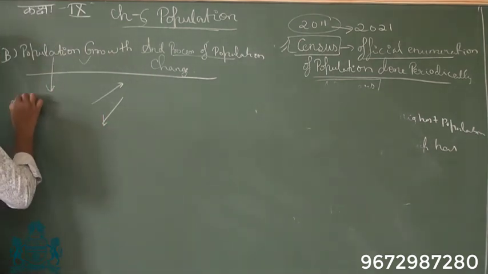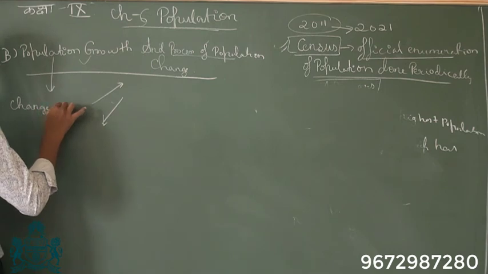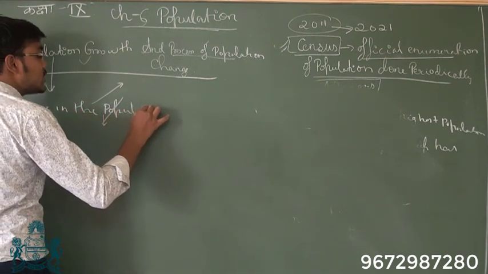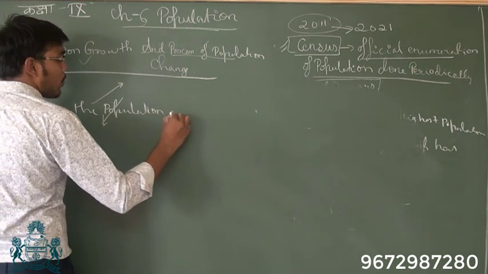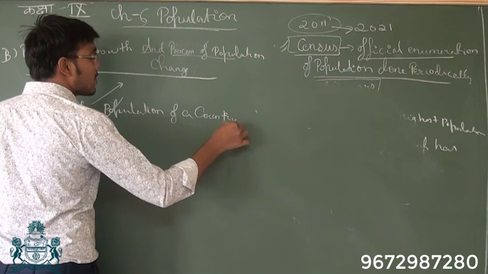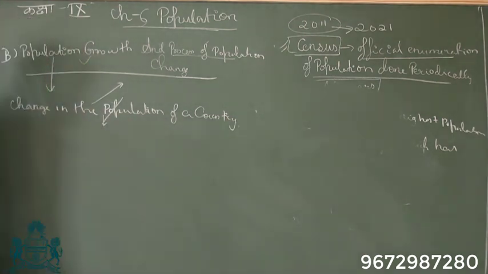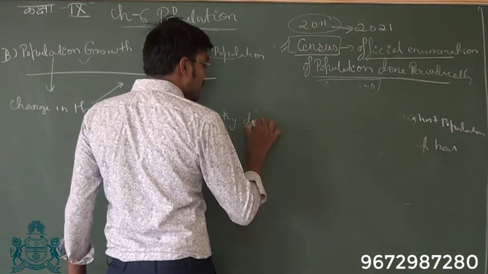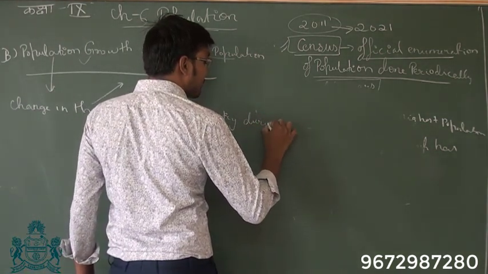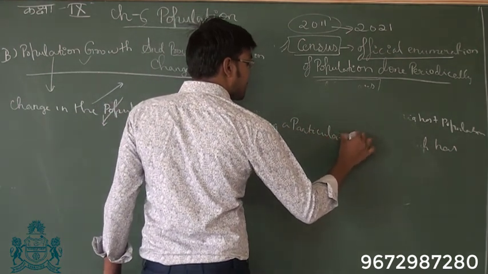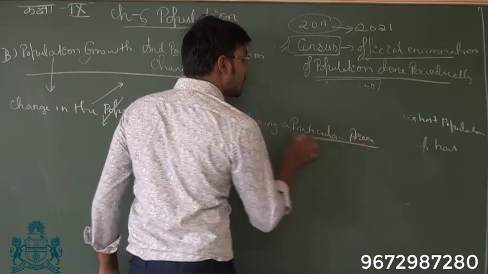Population growth is the change in the population of a country. So there can be an increase or there can be a decrease as well. Change in the population of a country during a particular year.